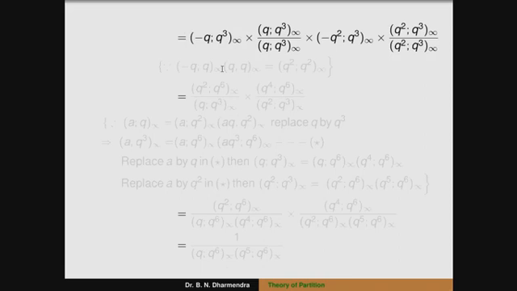Therefore, for the terms of minus q cube infinity, we multiply and divide with the positive terms, that is q cube infinity divided by q cube infinity, and similarly minus q square q cube infinity into q square q cube infinity divided by q square q cube infinity.